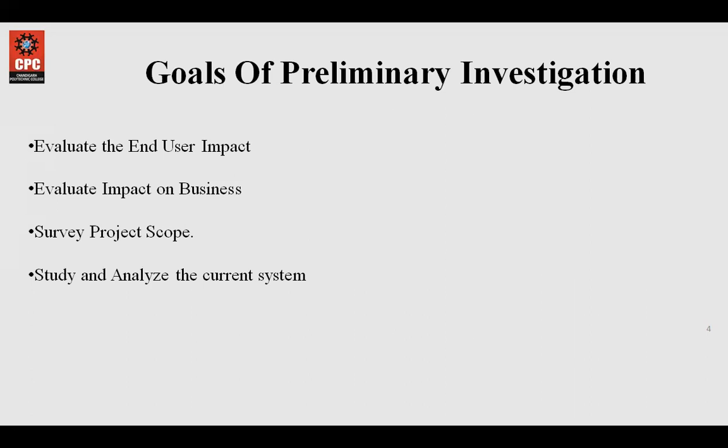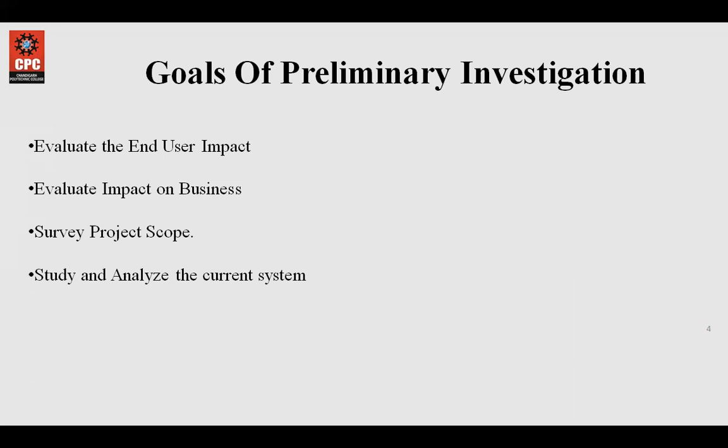So the problems occurring in the system are analyzed, including minor problems that can become bigger in future. They are analyzed in this phase. The study of the existing system makes the analyst able to understand the problems and the working of the existing system.